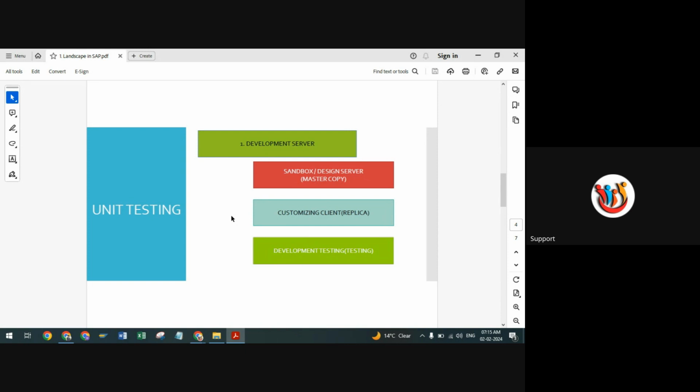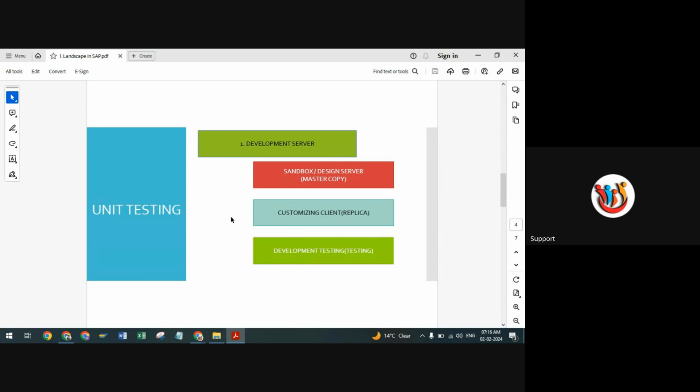Whatever configurations we are going to do, just take an example: if we are creating the material master and we have customized a new material type, we are going to test that material type in the same development server. That is called unit testing. It is not required to go to the quality server and test it there. We can directly test it.